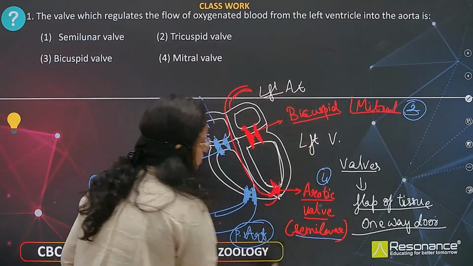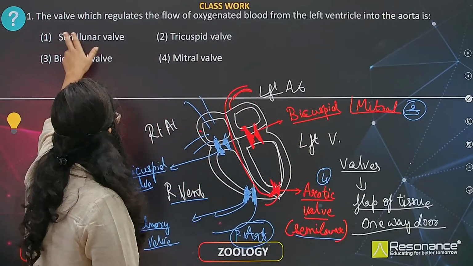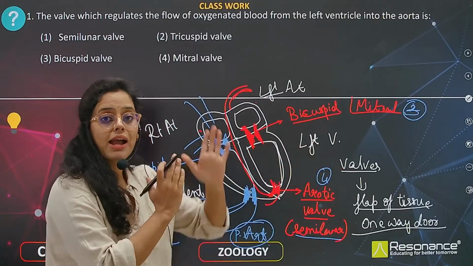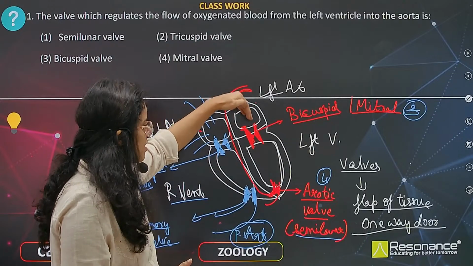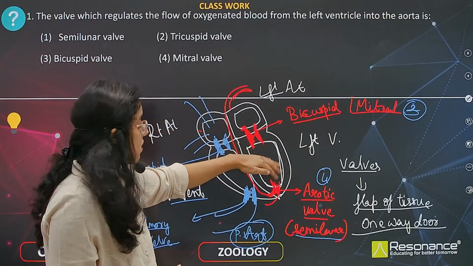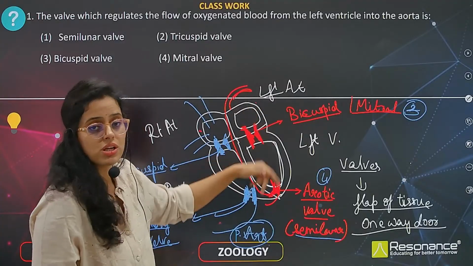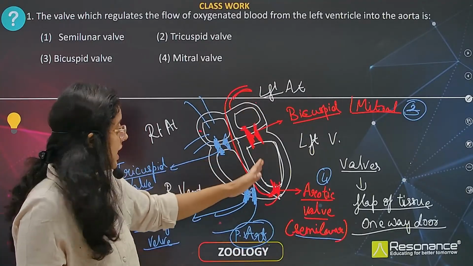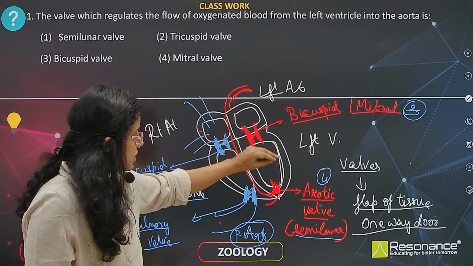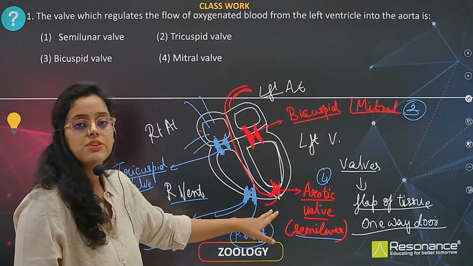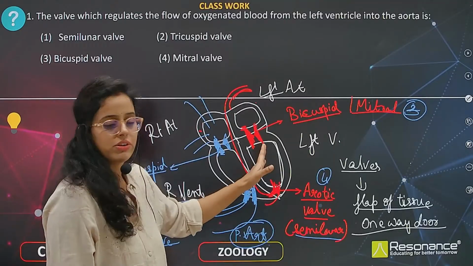The aortic valve is also called the semilunar valve. In this question, what does a valve do? What is the function of a valve? It prevents backflow. So if blood is entering from the atrium to the ventricle, the blood cannot enter from the ventricle to the atrium. It doesn't allow backflow. Again the blood is coming from the ventricle to the aorta, so this valve is preventing entry of blood from the aorta to the ventricle.